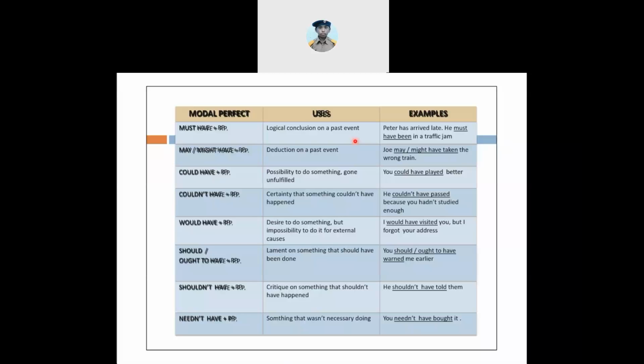Modal perfect must have is a logical conclusion on a past event. Example: Peter has arrived. He must have been in a traffic jam. Then might have plus third form of the verb or pp. PP means past participle. Deduction on a past event. Joe might have taken the wrong train. So it is a past event deduction.